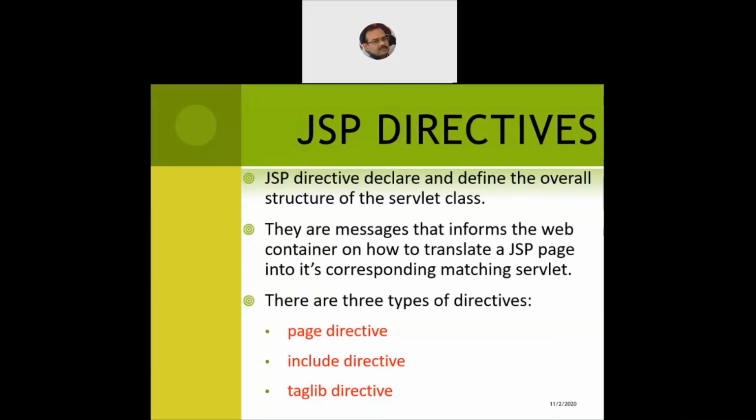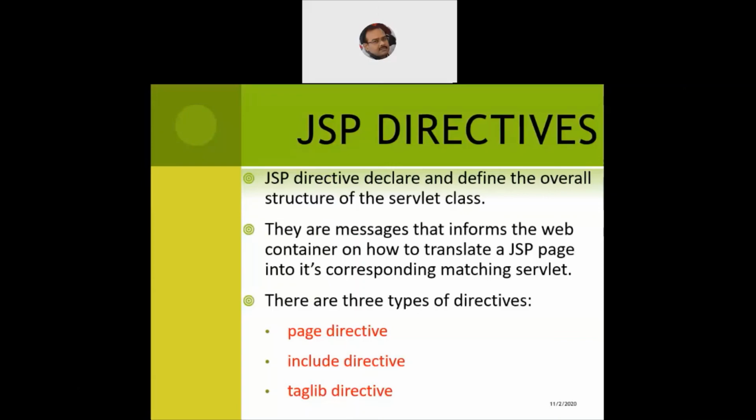I just say less than symbol, percentage, then the Java code which a JSP programmer would like to embed, again followed by percentage and greater than. And if I would like to have comments, it is less than symbol, percentage, hyphen, hyphen, and then the text, if you want it to be ignored by the JSP engine, followed by hyphen, hyphen, percentage and greater than.